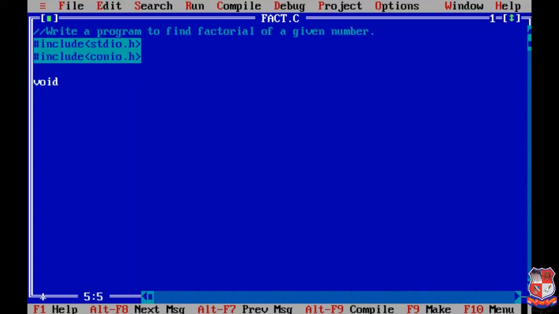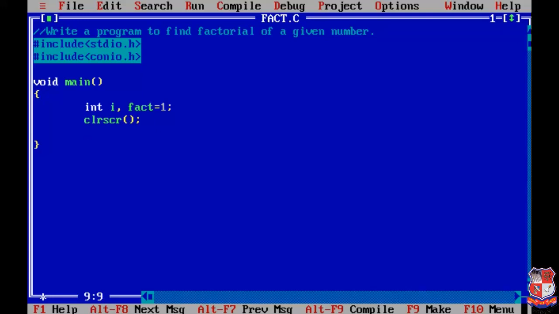Now we are going to write our main function and create the body of our main function. Now we are going to declare the variables. Over here we are using the variables i and fact. We already discussed that we initialize the value of fact as 1. Then we use the function to clear the screen, that is clrscr.